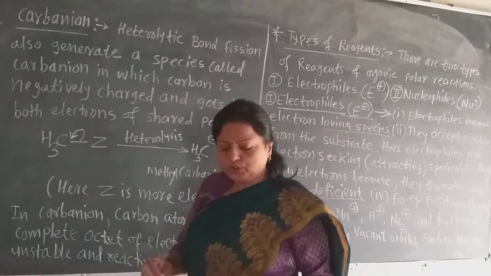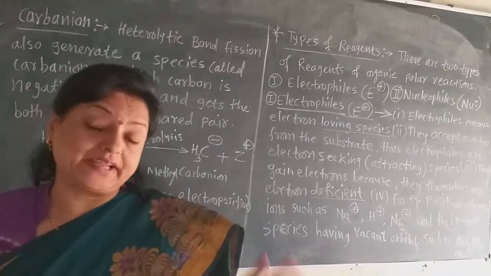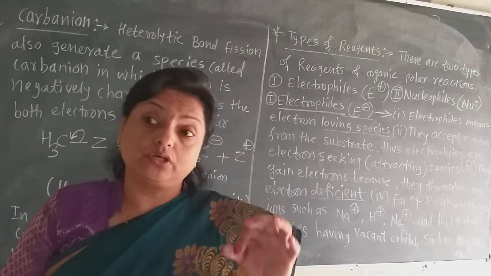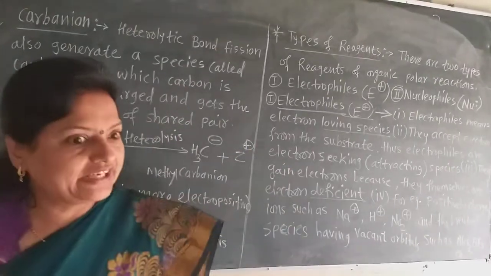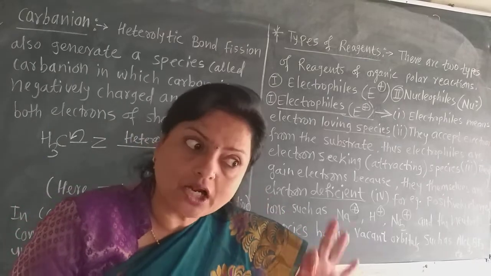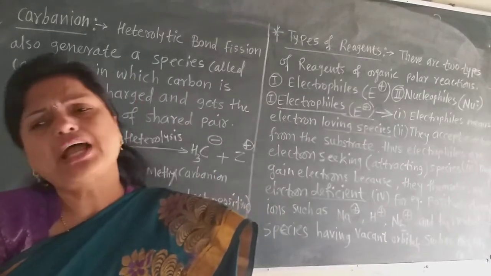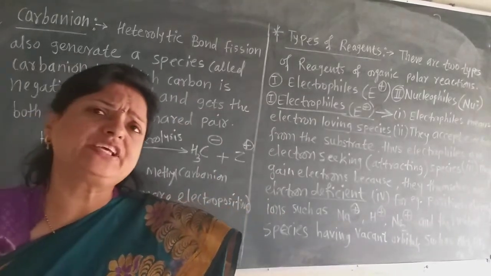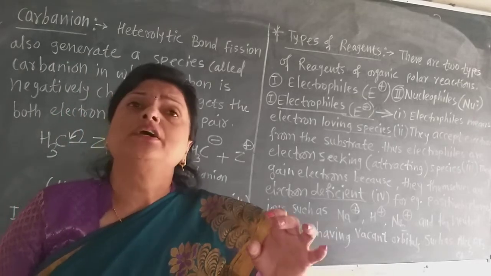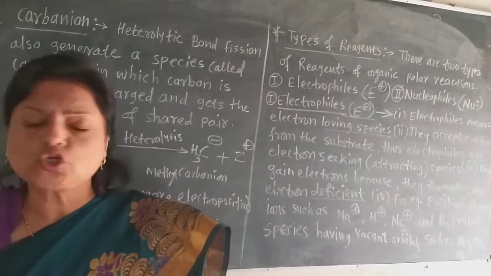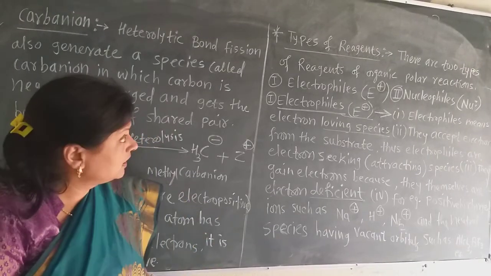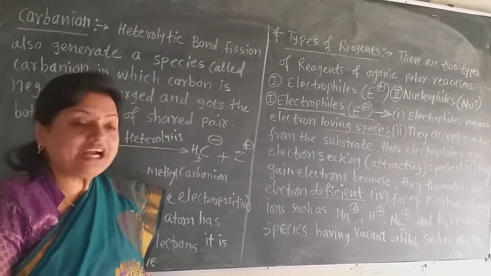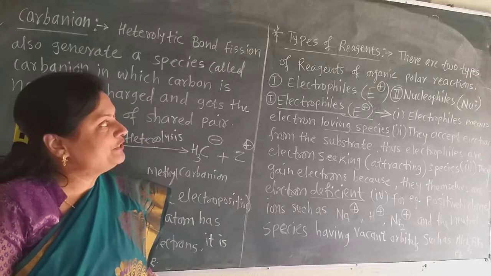Now in polar organic reactions, there are 2 types of reagents always present. Why polar? Because these reagents are themselves charged species. So in polar organic reactions, there are 2 types of reagents, that are electrophiles and nucleophiles.